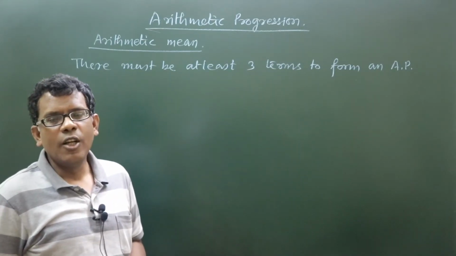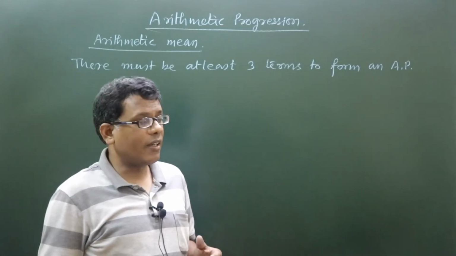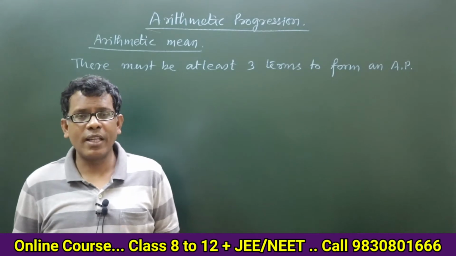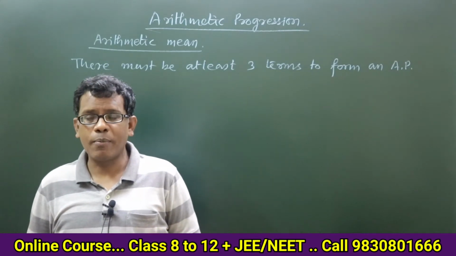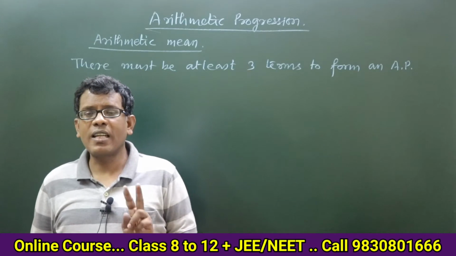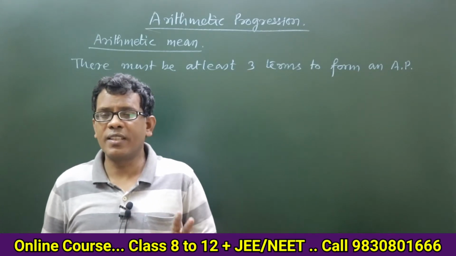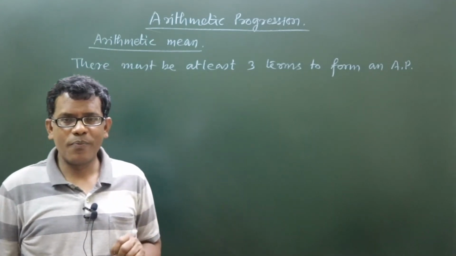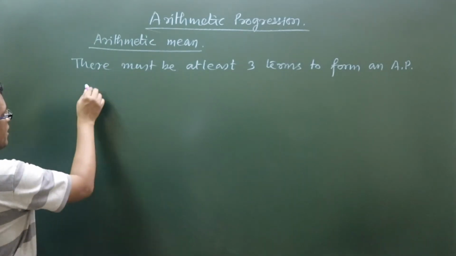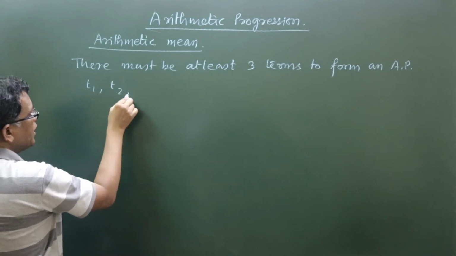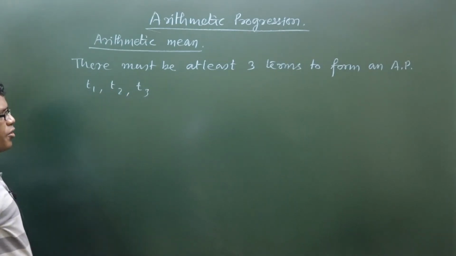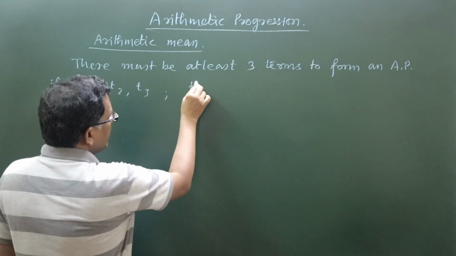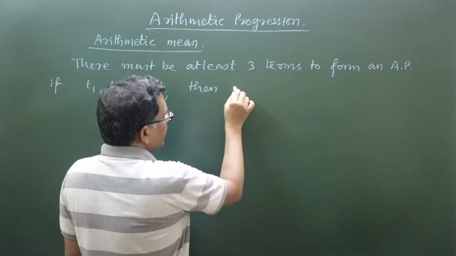We say that when the difference between consecutive numbers is maintained the same, then only we can call that sequence an AP. So at least I must have minimum 2 such differences to compare, whether they are equal or not. If I take 3 terms T1, T2, T3, then there can be 2 differences.